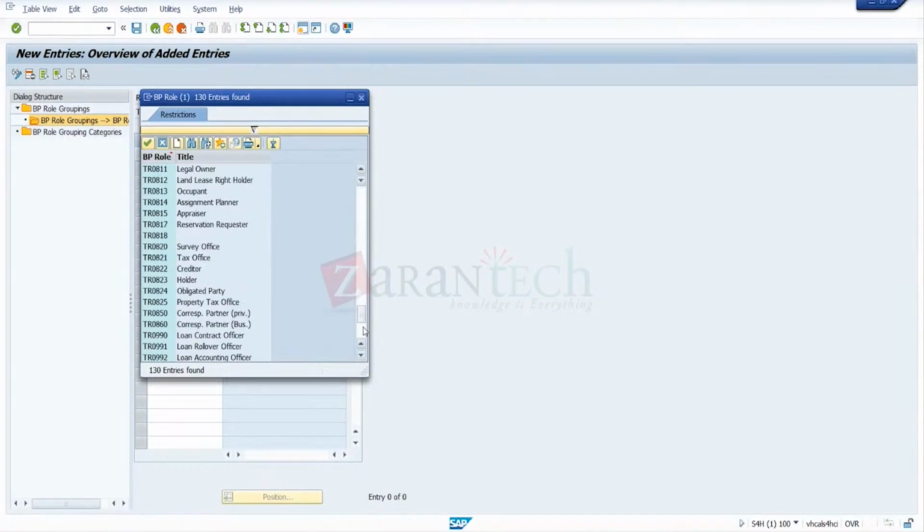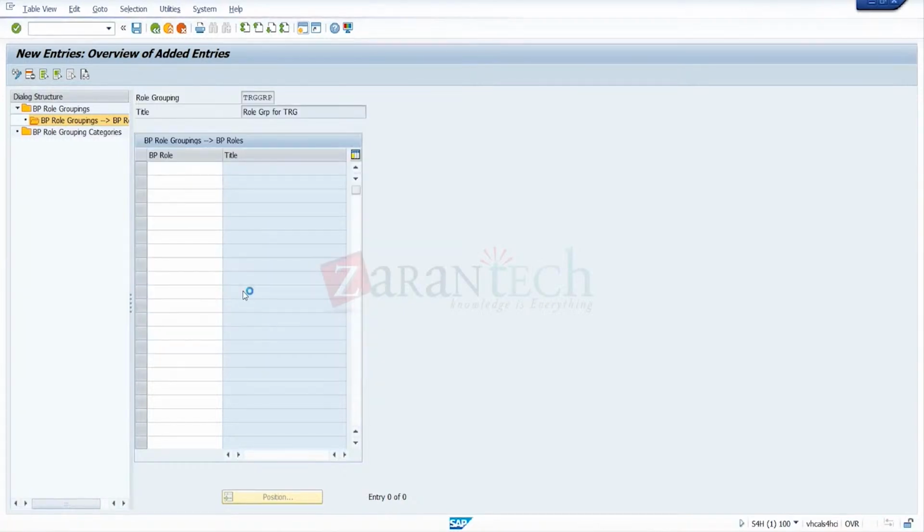And Shekhar, what is the use of this grouping? Where can I use it when creating the customer BP partner? So this grouping is not directly linked to the BP master. Role grouping is in the BP role, but this does not impact the BP master.